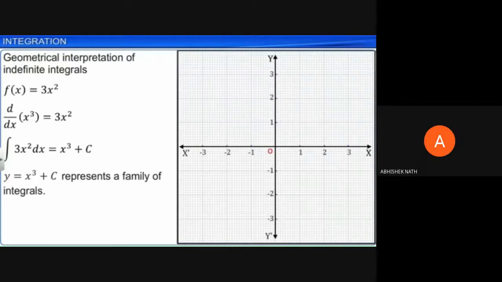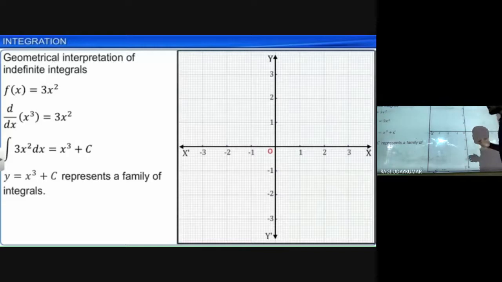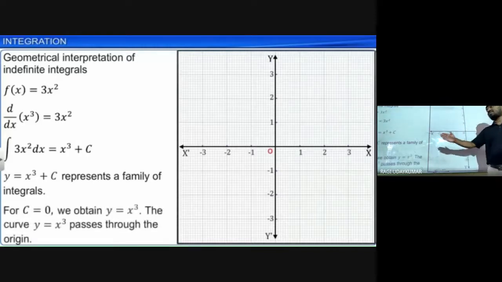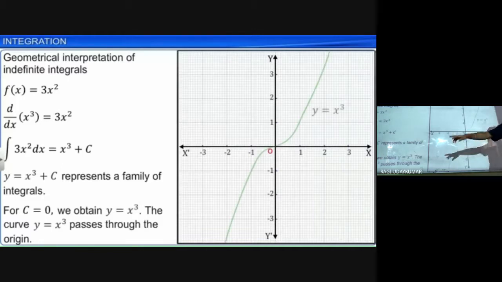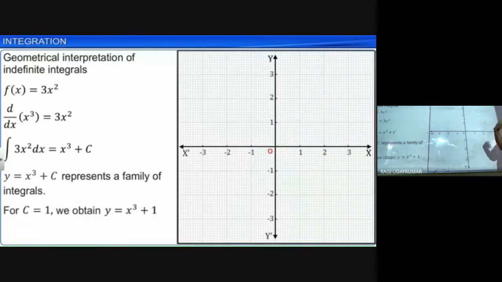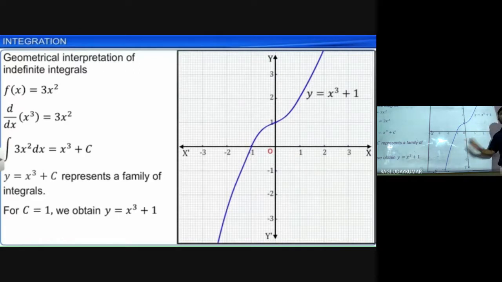Okay. Intersection. So now let us see, c is equal to 0 means y equal to x cube. The y equal to x cube curve will pass through the origin. If c is equal to 1, it becomes y is equal to x cube plus 1. X cube plus 1 will not pass through the origin, but it is another curve like this that you are going to get. This is the way it goes.